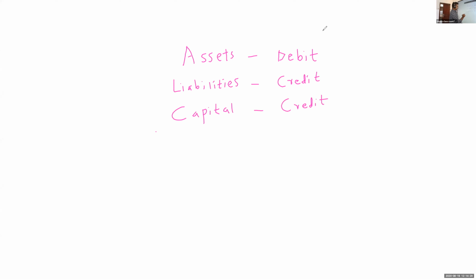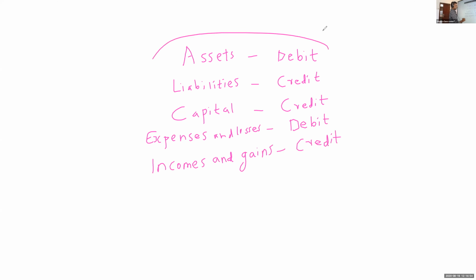Then expenses and losses, debit. Then incomes and gains, credit.